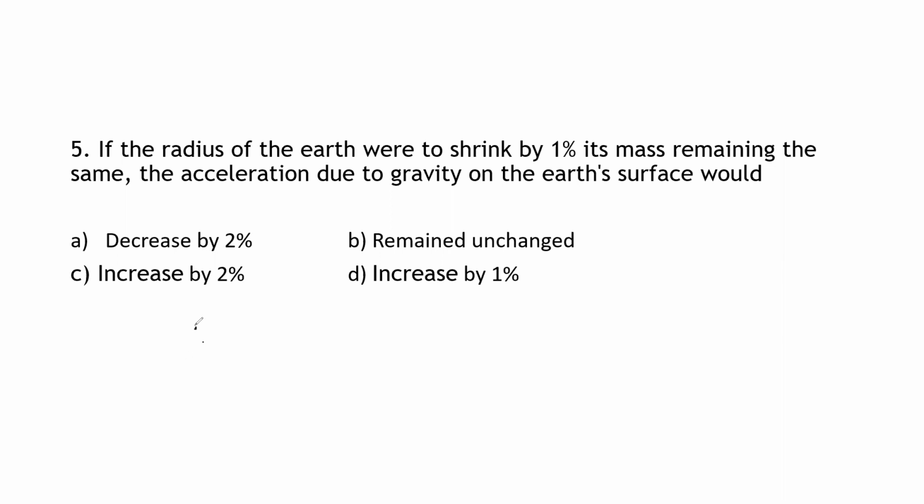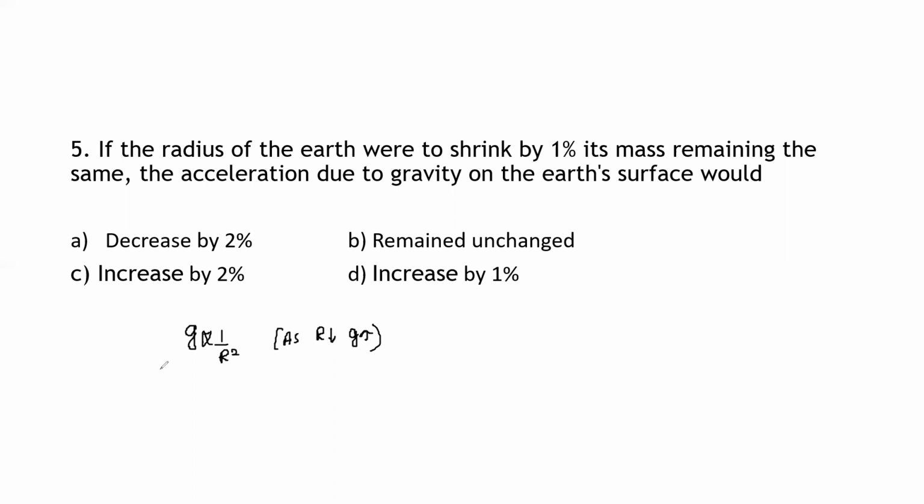What is the formula here? We know that the relation between g and R can be written as g is proportional to 1 divided by R square. As the value of R decreases, the value of g increases.